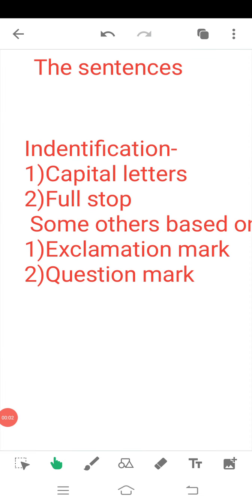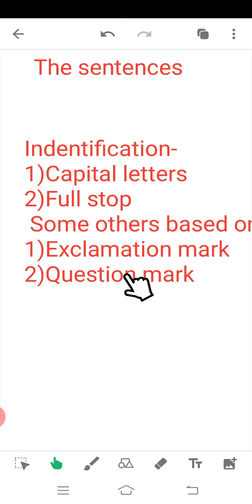So today we're going to learn the chapter named sentences. So what is a sentence? A sentence is a group of words that makes a complete sense. For example, I'm giving you an example: he is running after the bus. This sentence is properly expressed, that means it makes some sense to understand other people. Okay, so this is called a sentence.